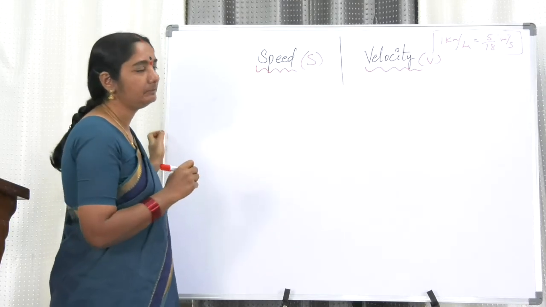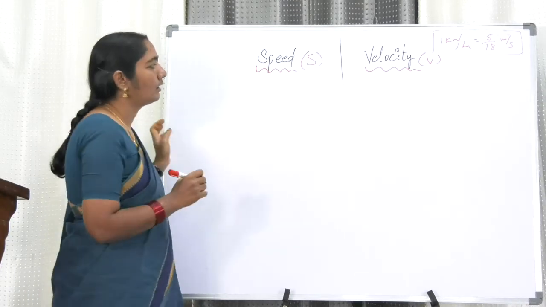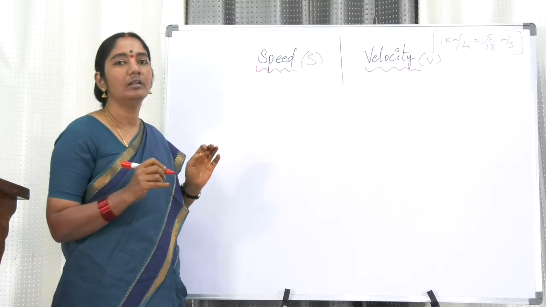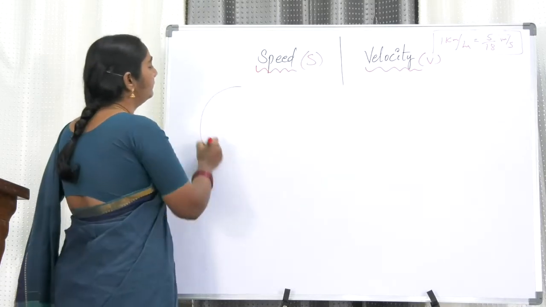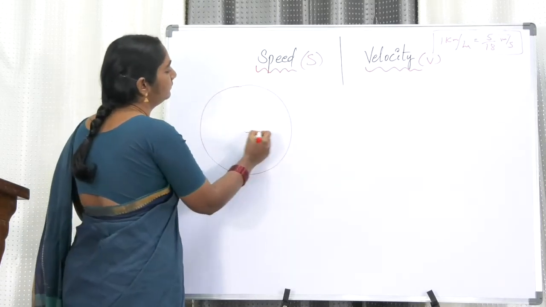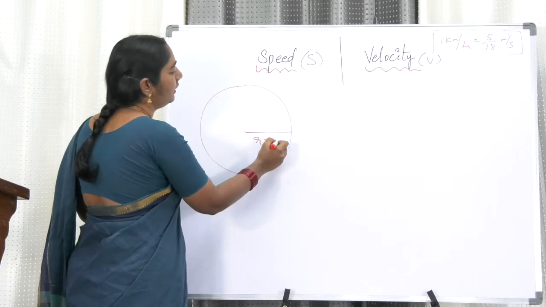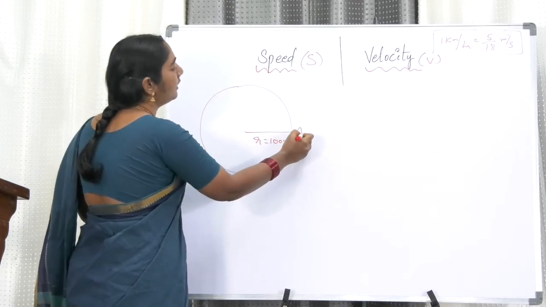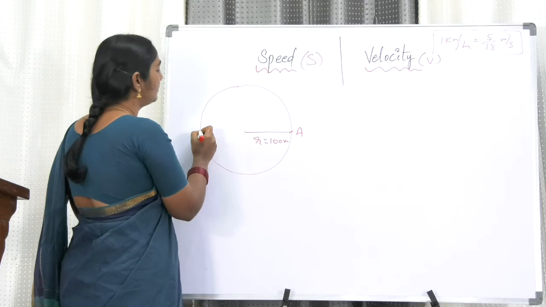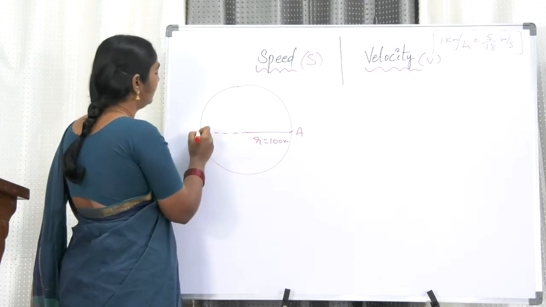A cyclist is moving on a circular track of radius 100 meters, and completes half of the revolution AB in 1 minute. What is his speed and velocity?